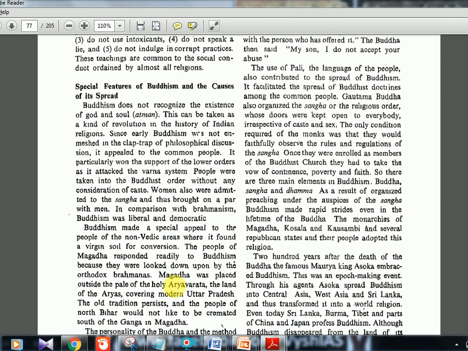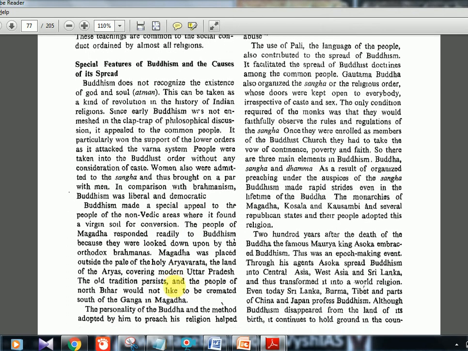So again, special features of Buddhism and the causes of its spread. Now you should know why it spread so much. Buddhism is also something which was born in India. So you should know how it spread and how it declined, because Buddhism is almost declined. Jainism is still there, but Buddhism has almost declined. So you should know the entire spread of it.